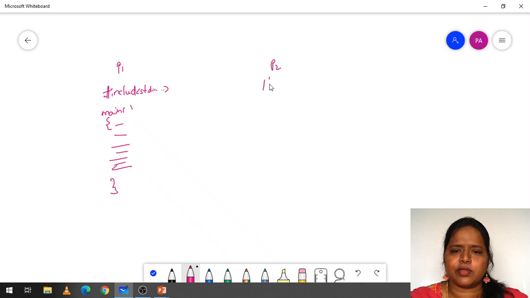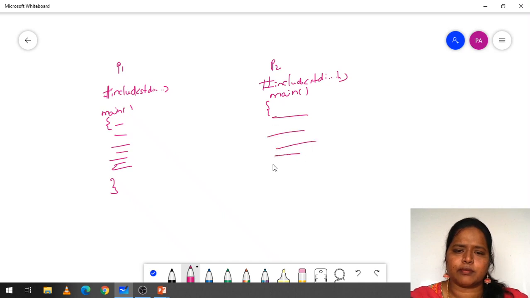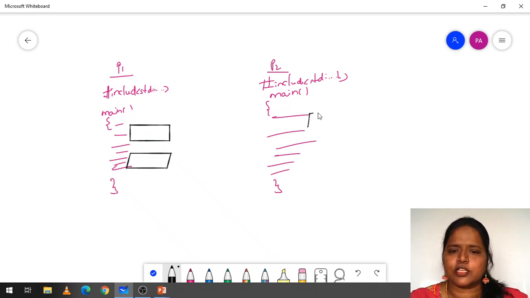Same here: hash include stdio.h and main, where I am writing some instructions. So when we have processes P1 and P2, in the main we will have two sections. Here also, in process P2, we will have two sections.